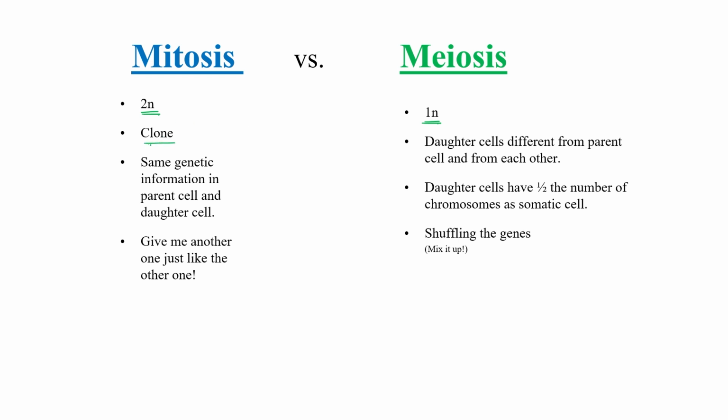In mitosis, all the offspring are clones of their parents, the same type of genetic information. While in meiosis, the daughter cell is different from the parent cell and from each other too, and has half the number of chromosomes of the somatic cell. So shuffling of genes occurs in meiosis, while it does not happen in mitosis.